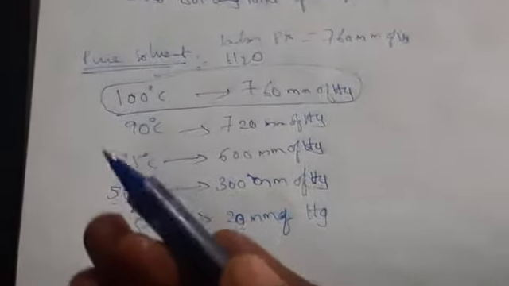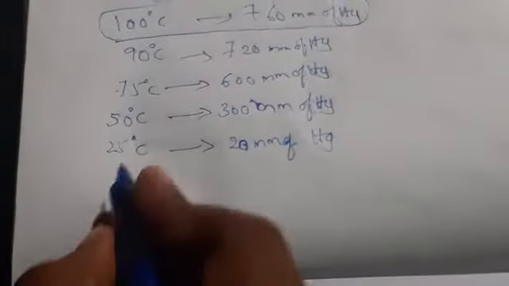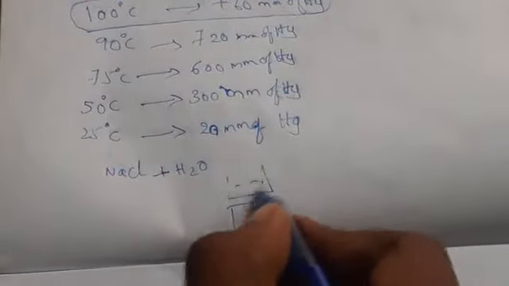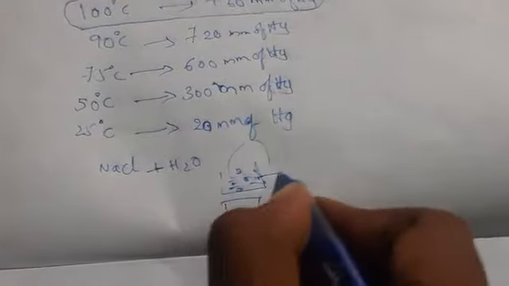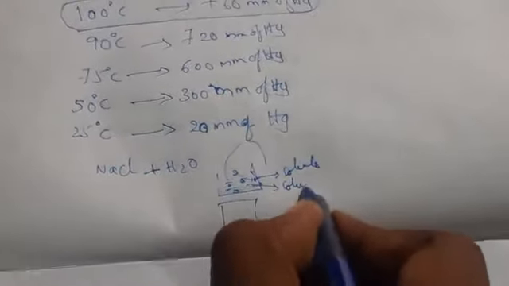If I add any solute to this solvent, for example NaCl, NaCl plus H2O, in a beaker I am taking water and adding solute. This is solute and this is solvent, water.